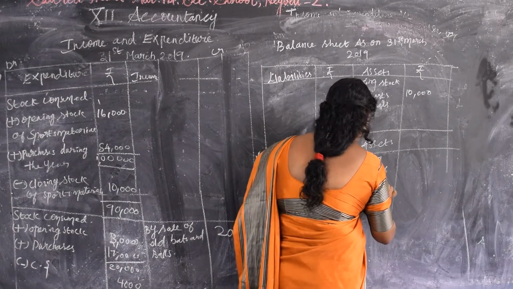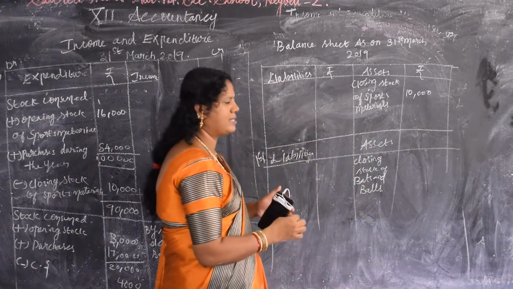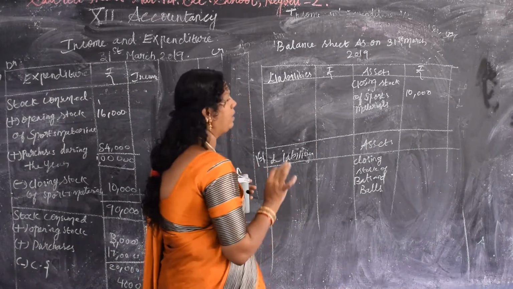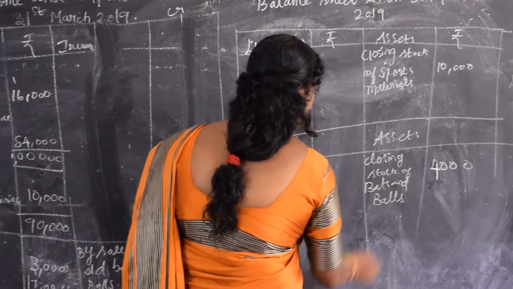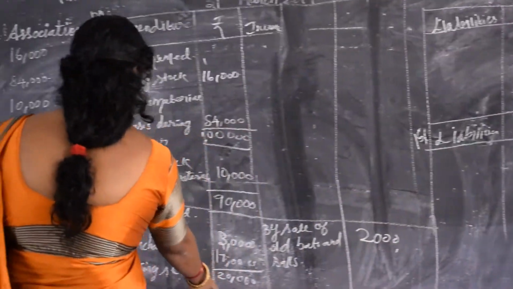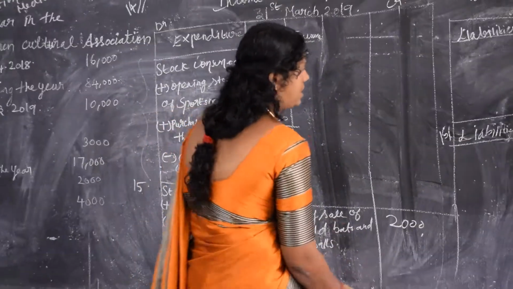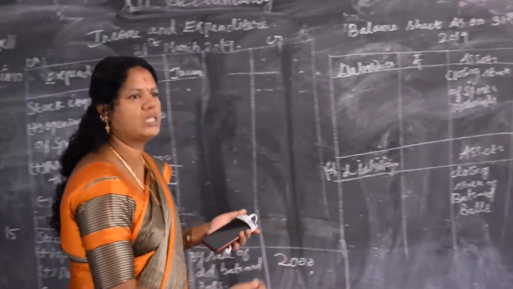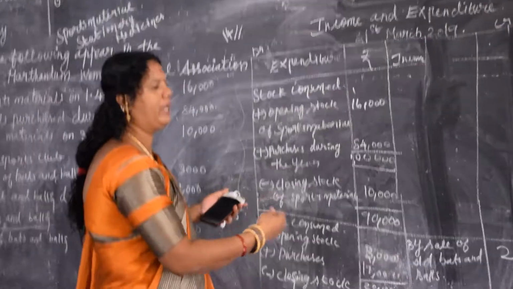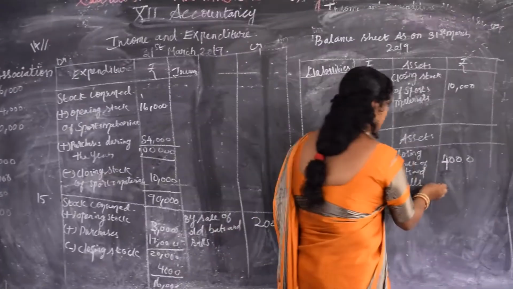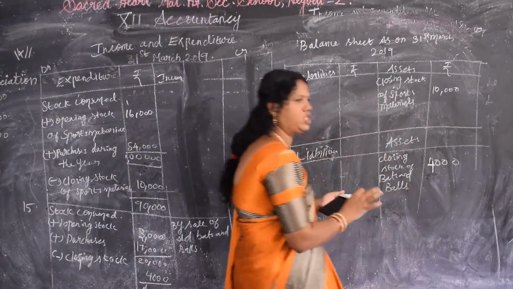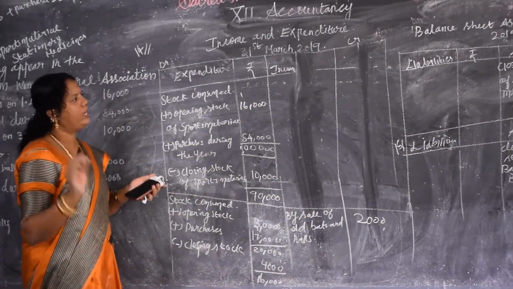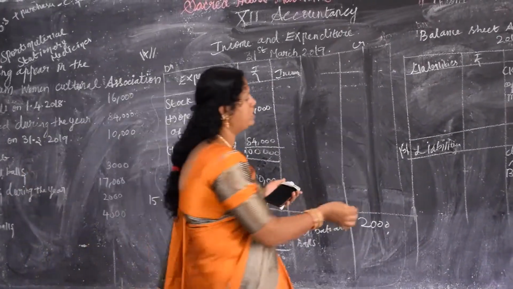These are all very minute things. While preparing the sums, you should keep these points in mind. You should not forget while preparing the final accounts. Closing stock of bats and balls is 4,000. I have written 2,000, that is the income. Just correct it. It is 4,000. While writing the values, write them with the corresponding items. You can make mistakes in the exams also. So keep a good observation while working out these problems.